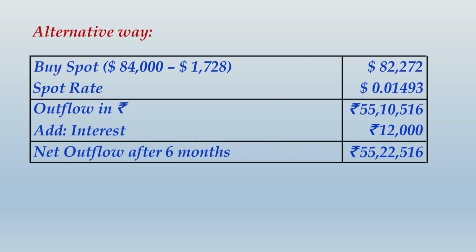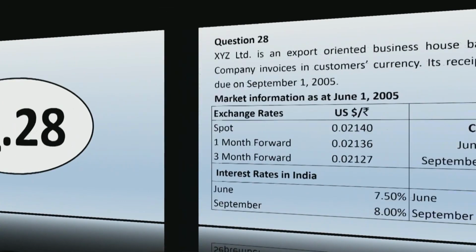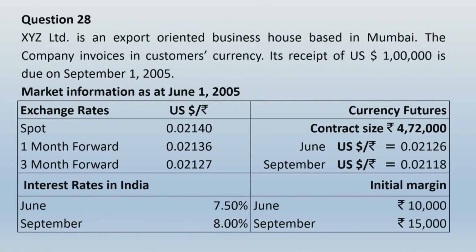Alright friends, let us move ahead and take up a very important question, that is question number 28. This question has been asked 3 to 4 times already in past exams. Let us read this question. XYZ Limited is an export-oriented business house based in Mumbai. The company invoices in customers' currency. Its receipt of $1 lakh is due on September 1, 2005.